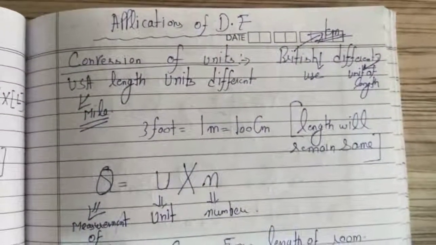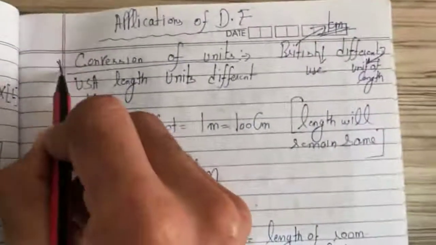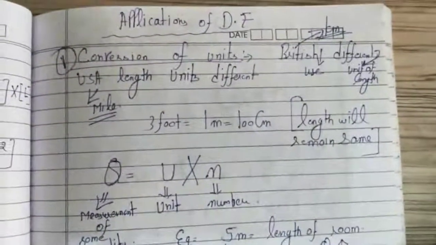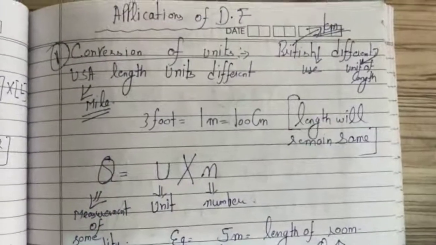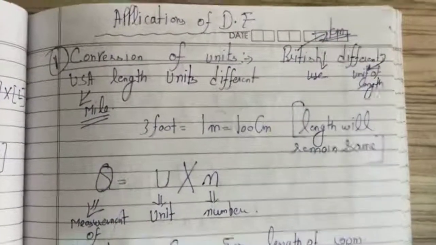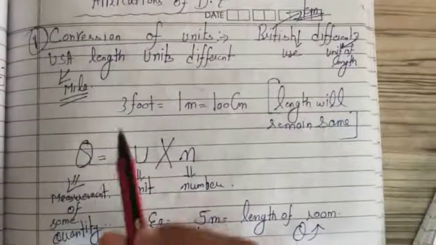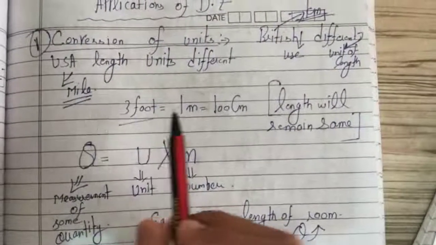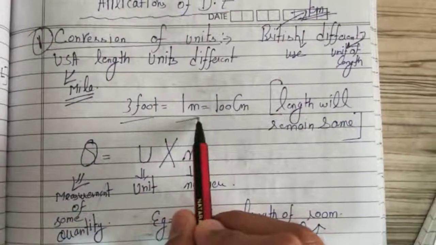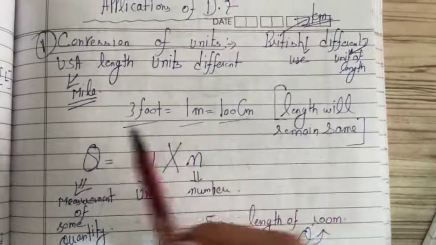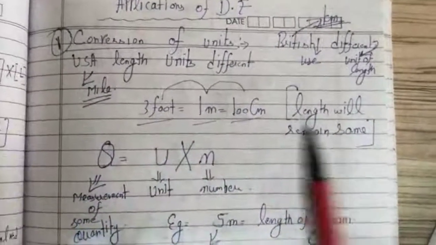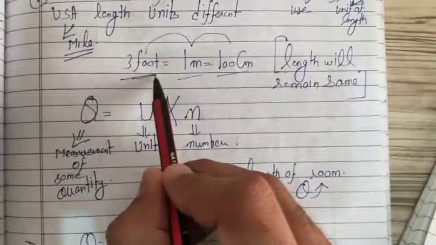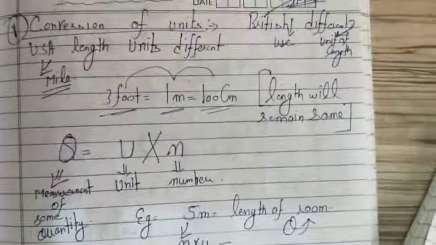So first application, note down the heading of first application: conversion of units. Dimensional formula helps in the conversion of units. You know that the Britishers use different units of length, and in USA they use different units of length. Suppose in the first country one person is saying 3 foot, in the second country one person is saying 1 meter, and in the third country some person is saying 100 centimeter. They are the same length. 3 foot is equal to 1 meter is equal to 100 centimeter. So we are going to convert one unit into another.